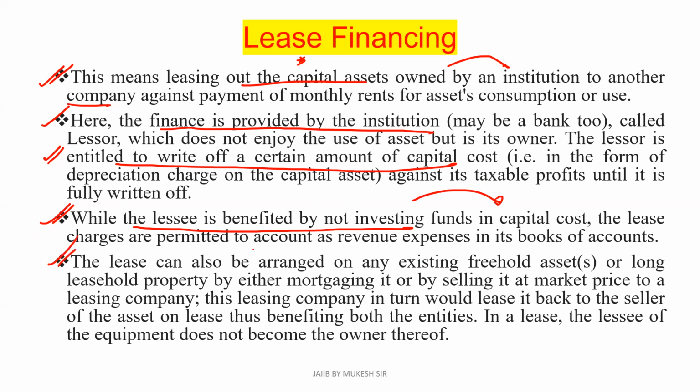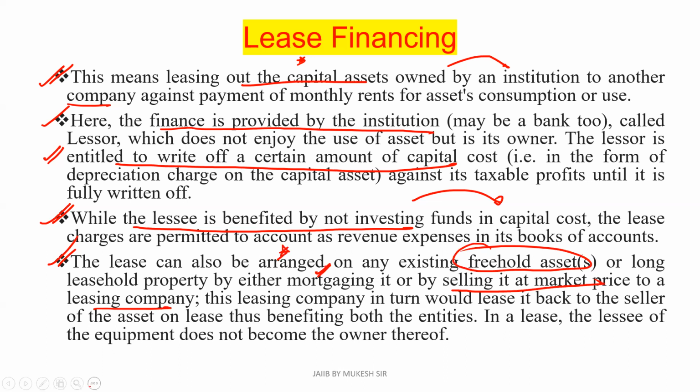Further, a lease can also be arranged on any existing freehold asset or long leasehold property, either by mortgaging the property or by selling it at a market price to a leasing company.